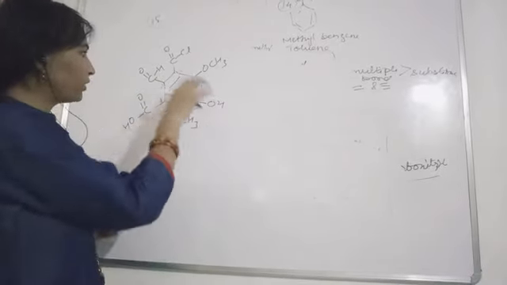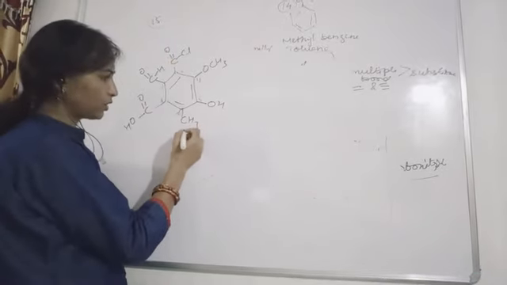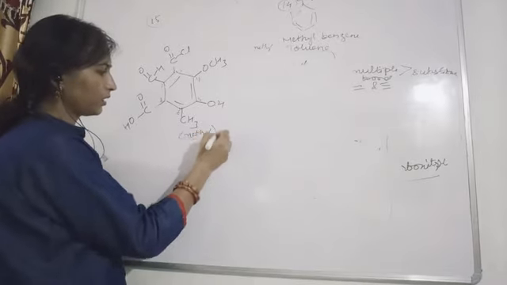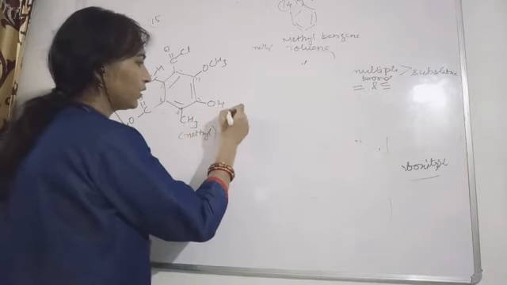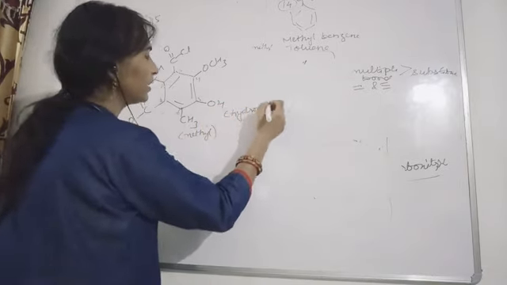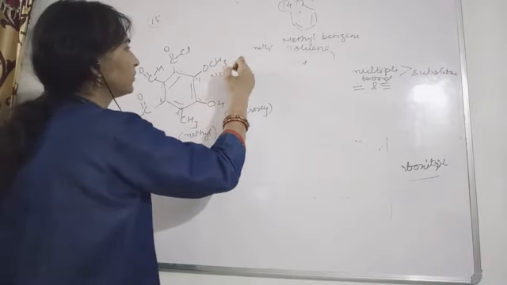Now the prefixes. So let's start giving prefixes to all the substituents. This will be called methyl. Okay, then this OH, if it is used as a prefix, will be called hydroxy. Okay, this will be called methoxy.